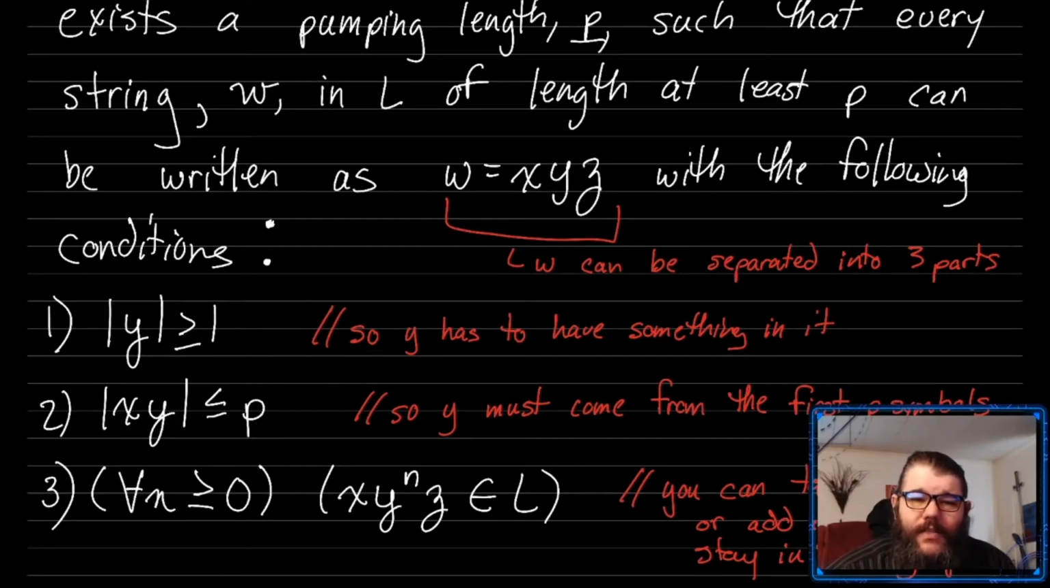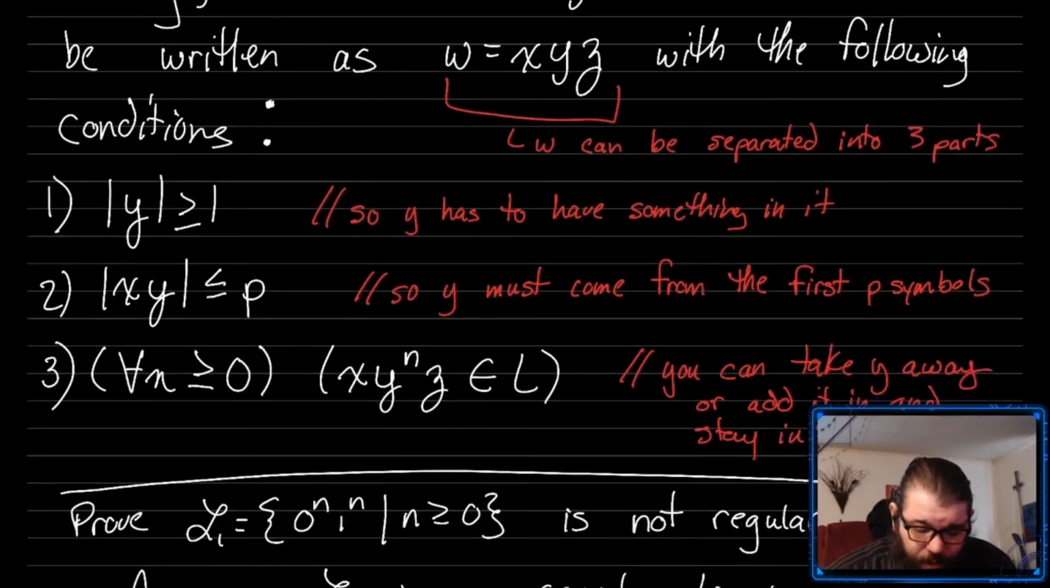And that is because the pumping length being equal to the number of states in the machine means after you see some p symbols in the machine, you must have returned to some state at some point. And so y itself has to be within those first p symbols. The reason we say the length of xy here is because x is the beginning of the string before the loop, y is the loopy part, z is everything after the loopy part. And there could be multiple loopy parts, but you only have to find one, and there will be one if it's a regular language and the string is of length at least p.